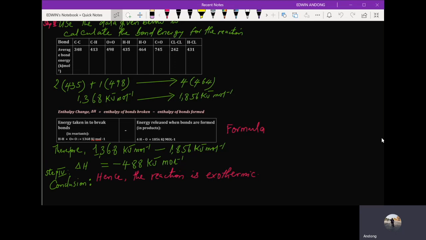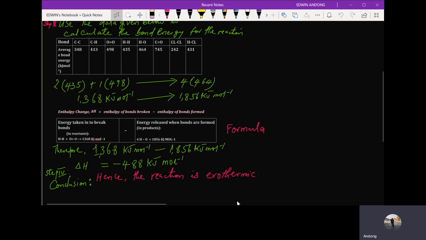Therefore, our conclusion should be the reaction is exothermic, because in our previous example we said that the energy change for any reaction that is negative is exothermic. For any reaction, if the energy change is negative, we call that reaction an exothermic reaction. Therefore, this reaction is an exothermic reaction.